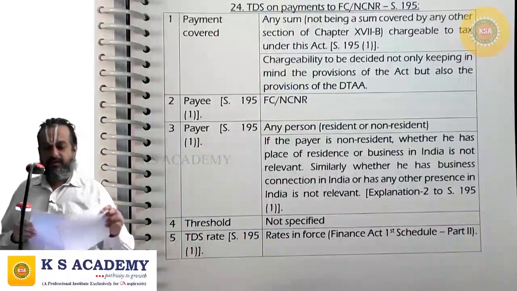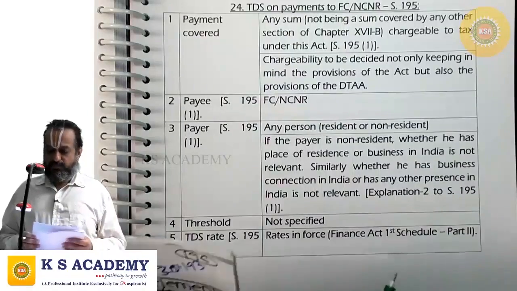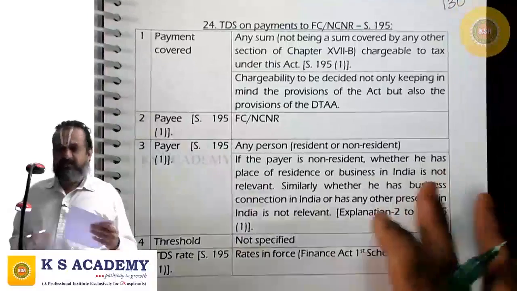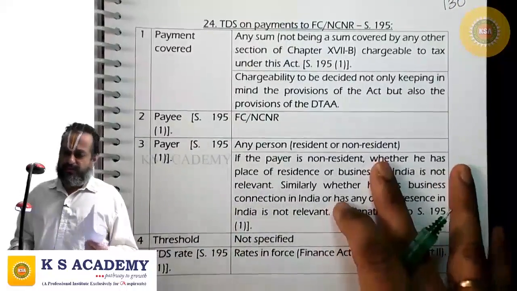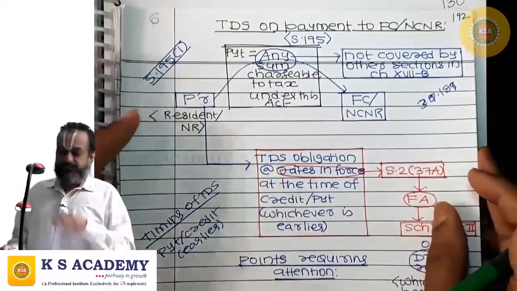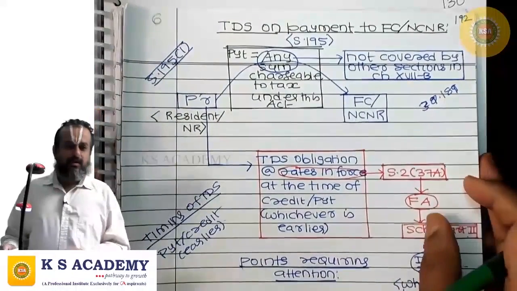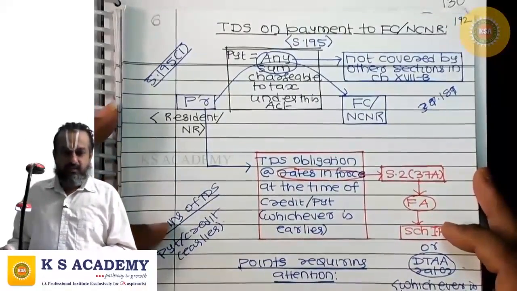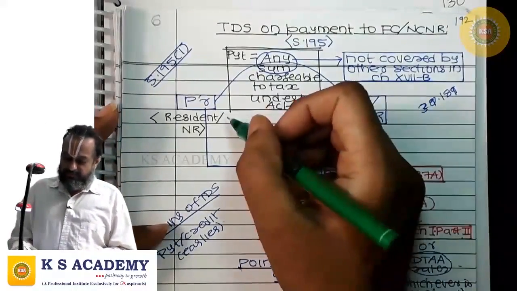Now we are entering into section 195. The next section in the pipeline is section 195. TDS on payment to foreign companies or non-corporate non-residents. Foreign company or non-corporate non-resident.